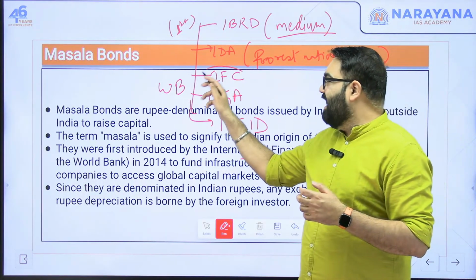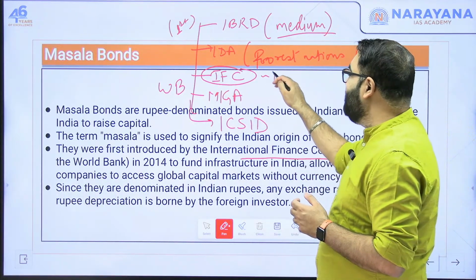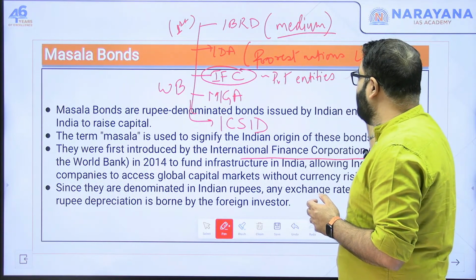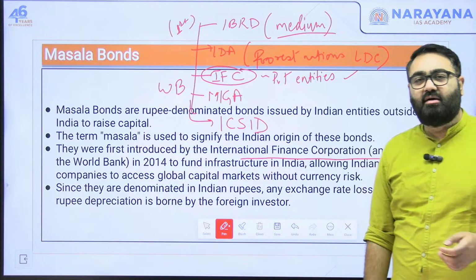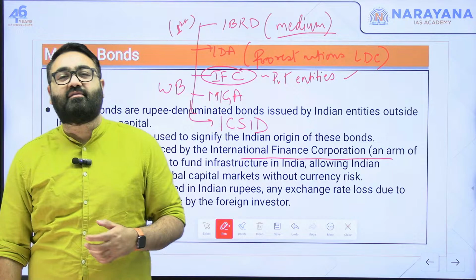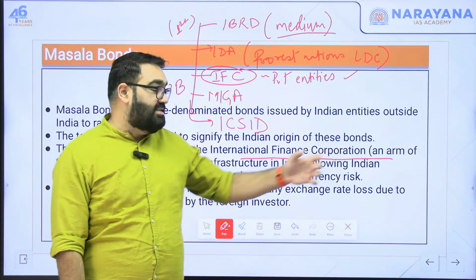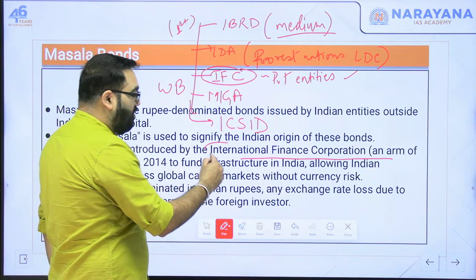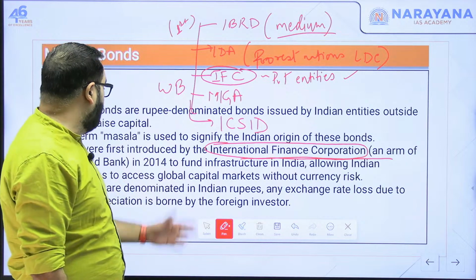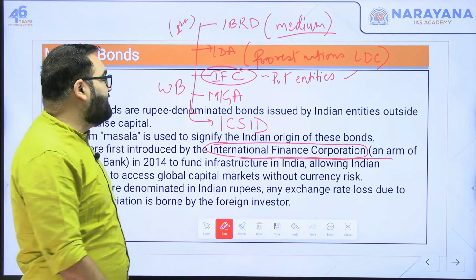Then IFC. IFC is that arm of the World Bank that gives out loans to private entities. So let's say Reliance in India wants to take a loan from the World Bank. Even they can do that. Private entities are given loans by the World Bank. That is done by IFC, International Finance Corporation. They are the ones who first started issuing these kind of bonds in India. For India, that is the masala bond. Then there is MIGA.